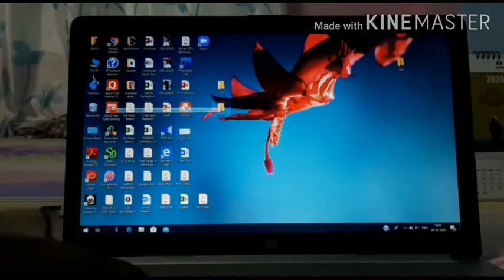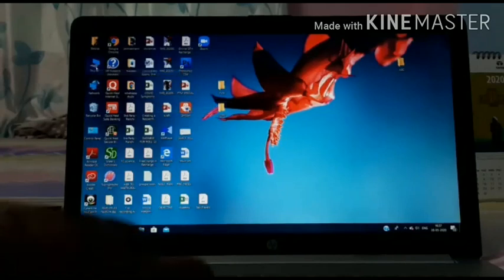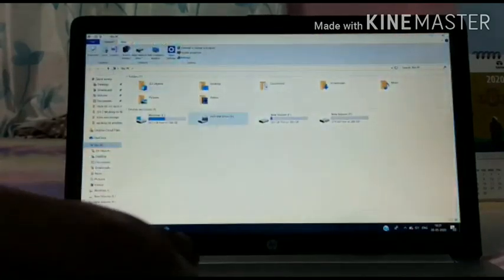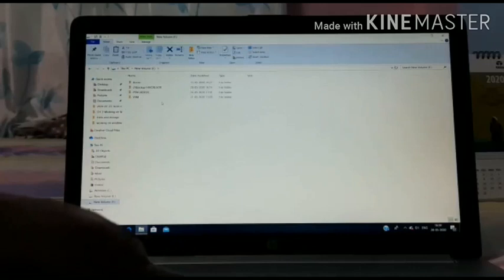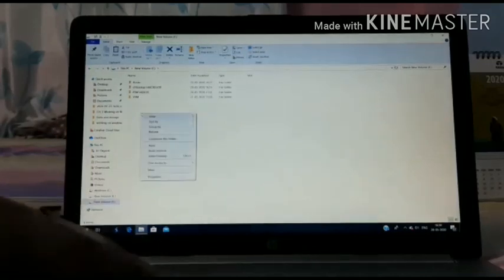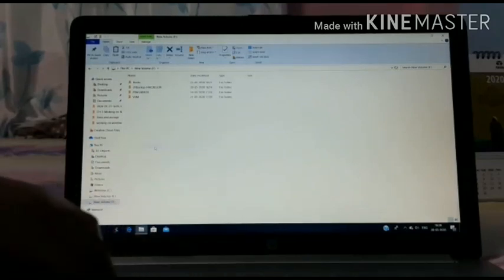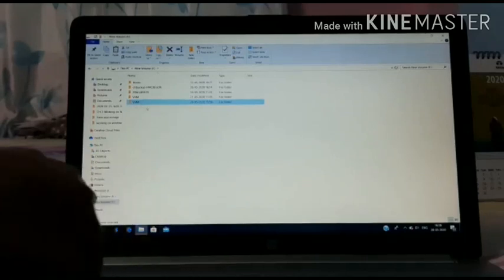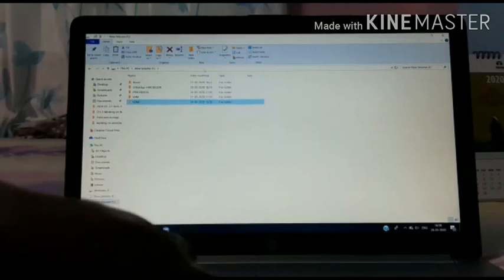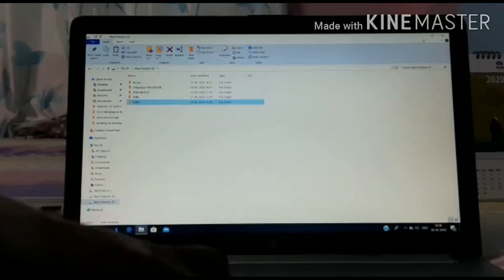Now I will go to This PC. There are a number of folders. There is an F drive. I will click there and paste here. Right click on the blank area and the paste option is there. Click there and you will get the VVM1 folder here. There is a copy of the VVM1 folder, but it has not been removed from the desktop.